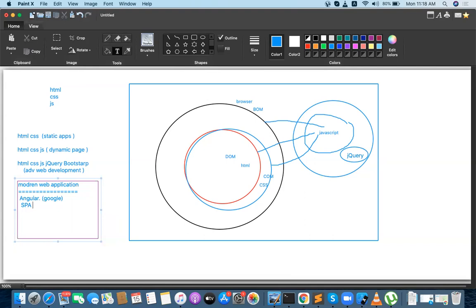I will tell you later what a single page application is and what a multi-page application is. Instead of sending a lot of requests to the server, the client can handle all the things. The client can take the burden. That's called a single page application. With Angular, that concept got implemented, in 2008 and 2009.